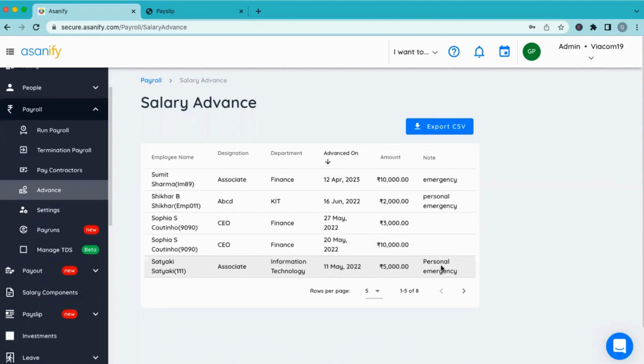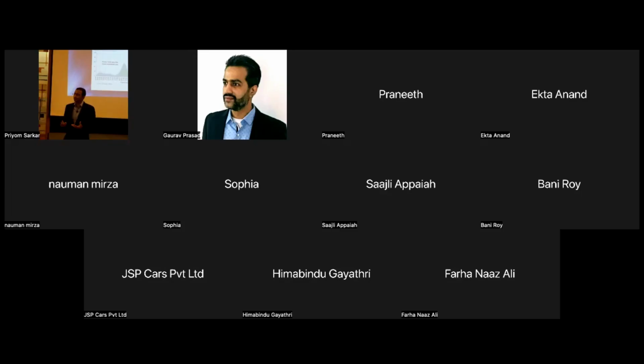So like advances and expenses, obviously there are many other payroll features, and over the next few weeks, we'll keep having more and more of these sessions to cover each of these aspects. We'll also be sharing the video recording, so that in companies where there are multiple admins and more people have to be trained on how these features are used, the recording might be useful.